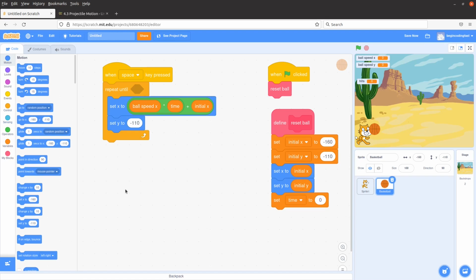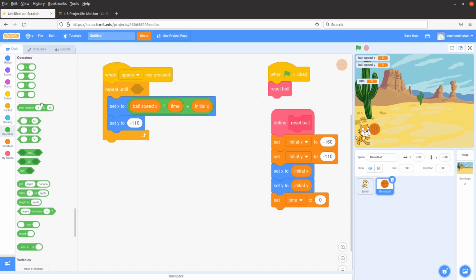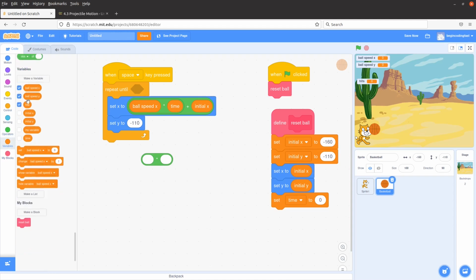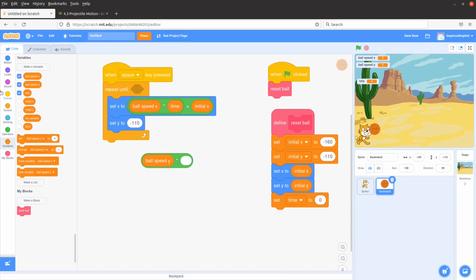The formula is a bit different. Ball speed y times time. We have to do subtraction.